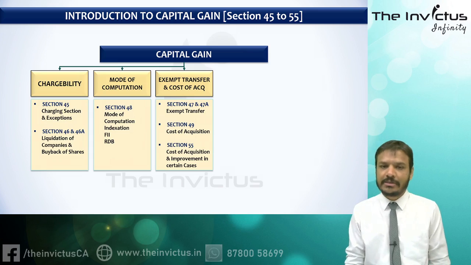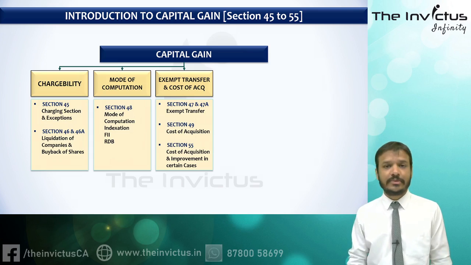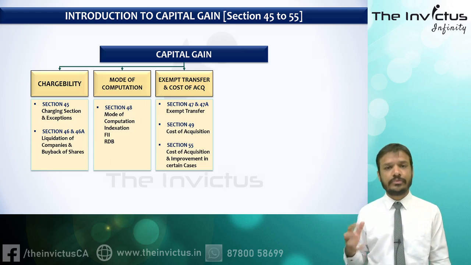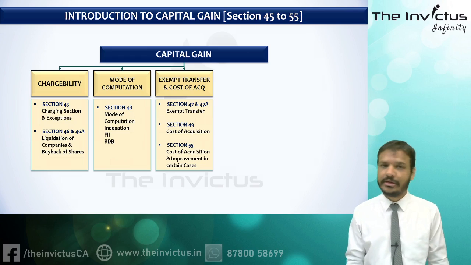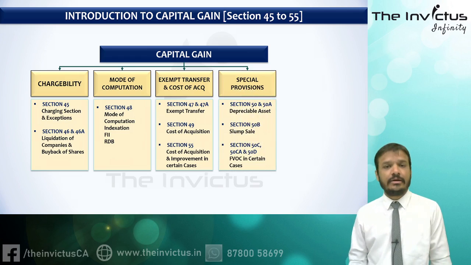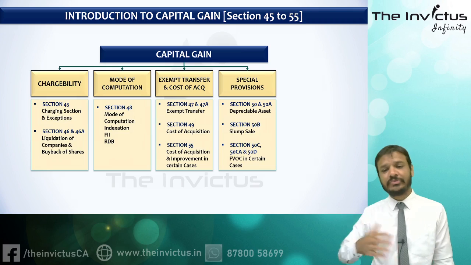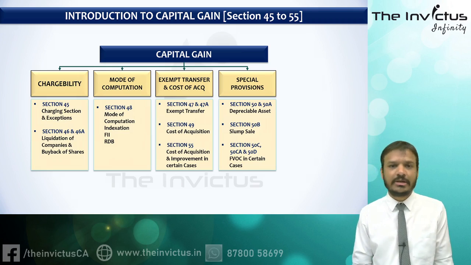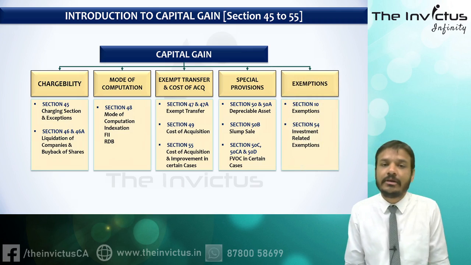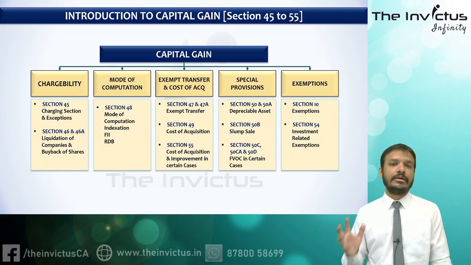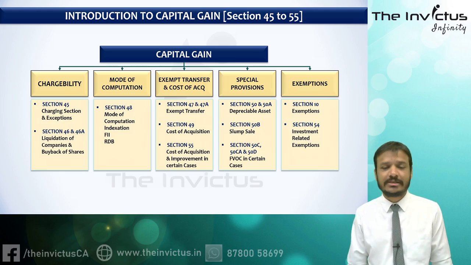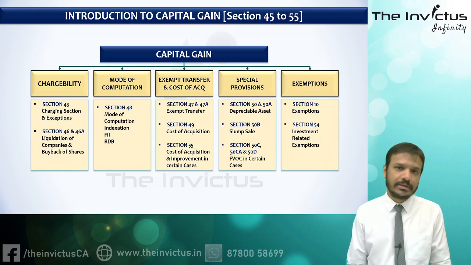Then certain special provisions regarding transfer, that is, what kind of transfer can be considered an exempt transfer and will be out of the purview of capital gain. And certain cost of acquisition related provisions, section 47, 47A, 49 and 55, we'll study. Thereafter we'll study special provisions regarding determination of sale consideration in case of slump sale and depreciable assets, that is, how to compute capital gain in that case. And thereafter we'll study exemption. Exemption means that though it is a capital gain, it will be out of the purview of income tax because it is exempt. Section 10 and section 54 series we will study.